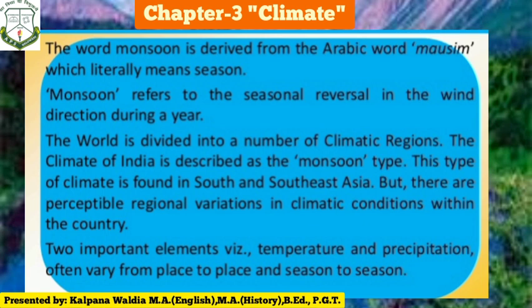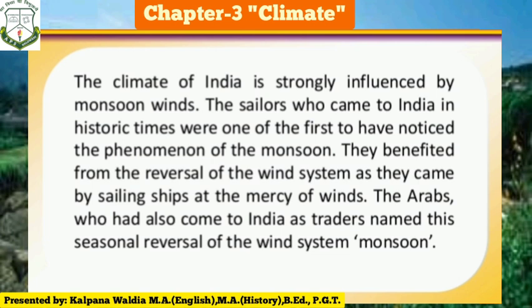The world is divided into a number of climatic regions. The climate of India is described as monsoon type. Now, the two important elements, temperature and precipitation, often vary from place to place and season to season. The climate of India is strongly influenced by monsoon winds.